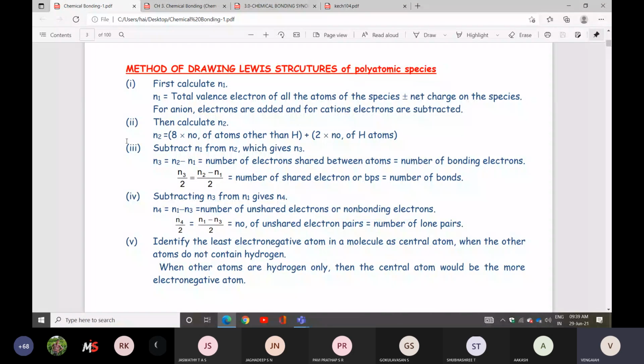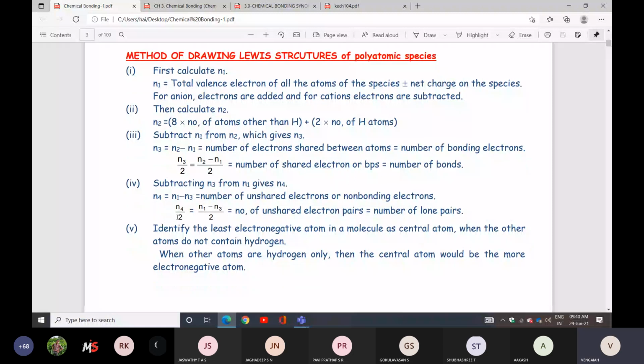N2 is 8 into the number of atoms other than hydrogen, plus 2 into the number of hydrogen atoms. Subtract N1 from N2, which gives N3. So N3 is N2 minus N1. Already you know the meaning of N1 and N2.